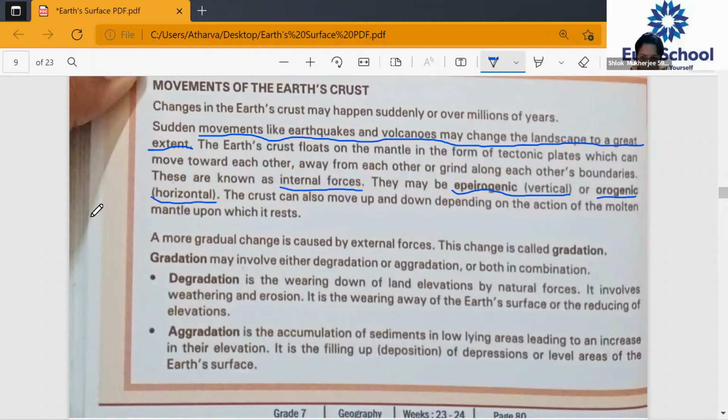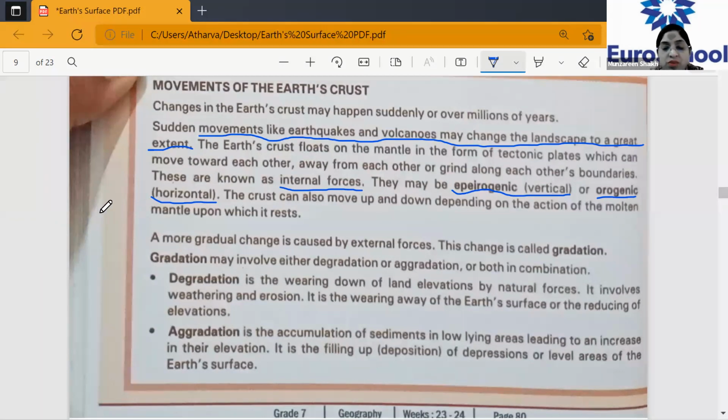The Earth's crust, in the form of tectonic plates, floats on the mantle, and then it can move toward each other, away from each other, or grind along each other's boundaries, and these are known as internal forces. So when the Earth's crust is moving, it can either move toward or away, and grind along each other's boundaries. That movement is called the internal force. Clear?